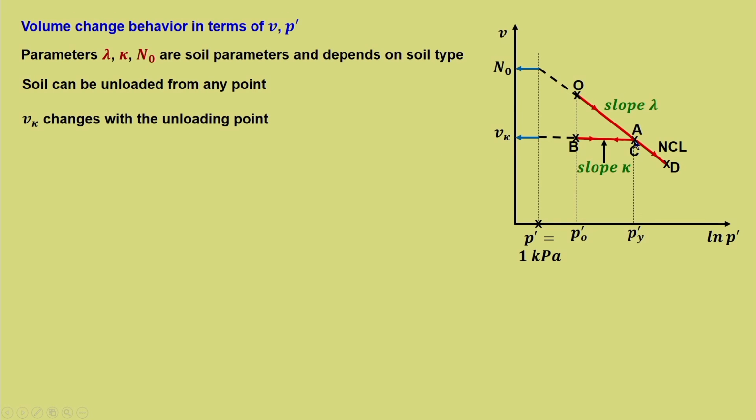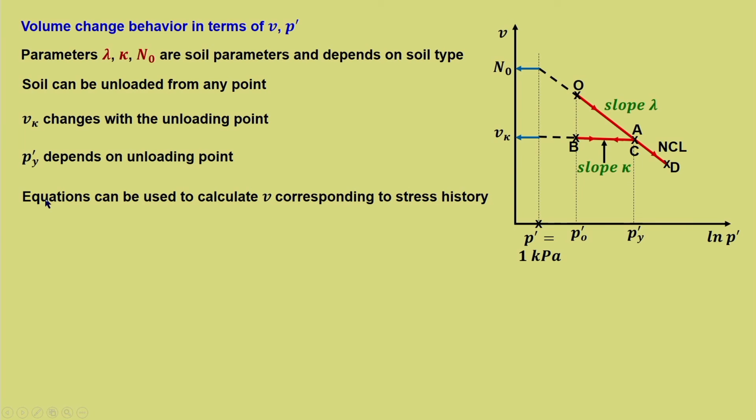Now, since it has been unloaded from point A, V kappa is this, but if it is unloaded from here, V kappa would change. So, V kappa cannot be considered as a fundamental parameter. Even P dash y will depend on the unloading point. So, if it is unloaded from here, this becomes the yield point or the yield stress. So, equations can be used to calculate V corresponding to stress history. By knowing the previous equations, we can calculate the specific volume corresponding to different stress histories, whether it is here or on this.